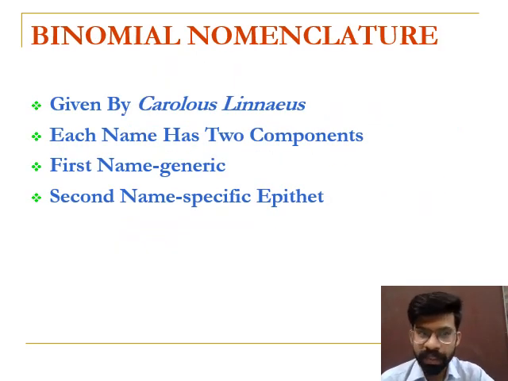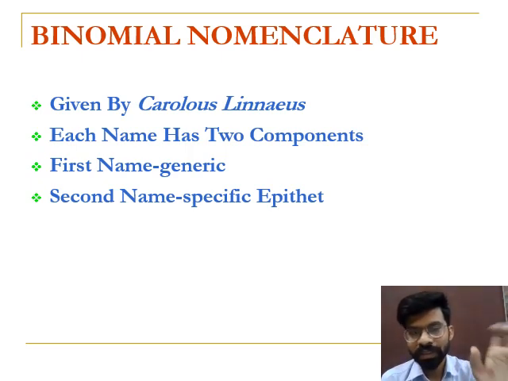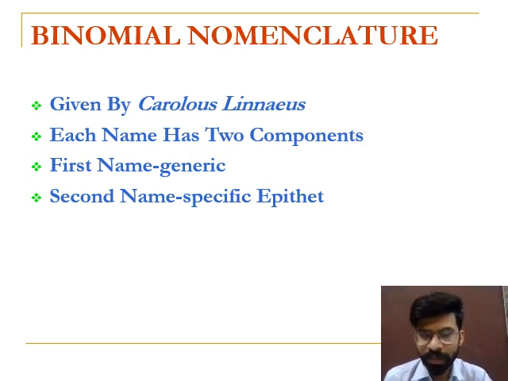Next, binomial nomenclature, given by Carolus Linnaeus. Each scientific name consists of two components. The first name is known as the genus or generic name, and the second name is known as the specific epithet. For example, the human scientific name is Homo sapiens. So Homo is the first name, the generic name, and sapiens is the specific epithet, or species. And there are several rules for binomial nomenclature.